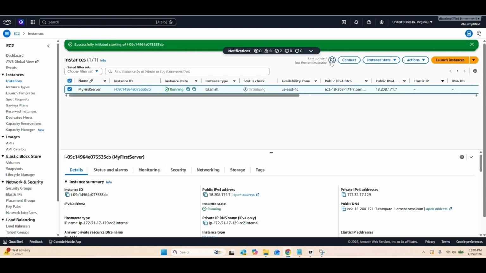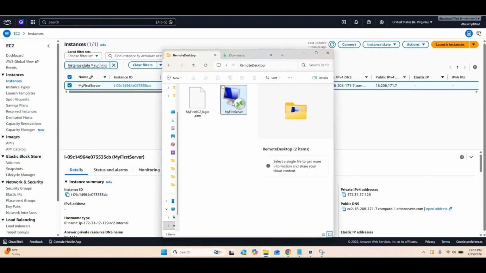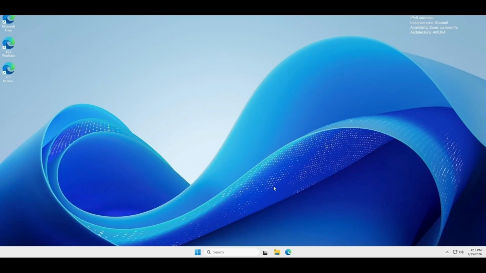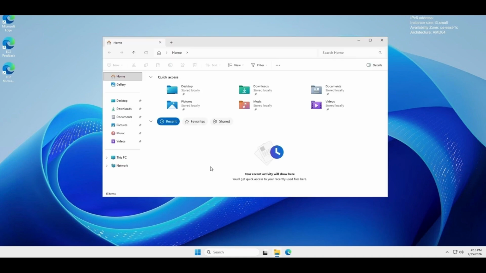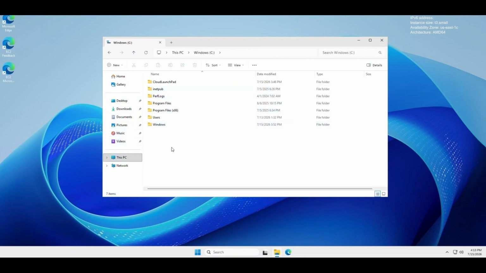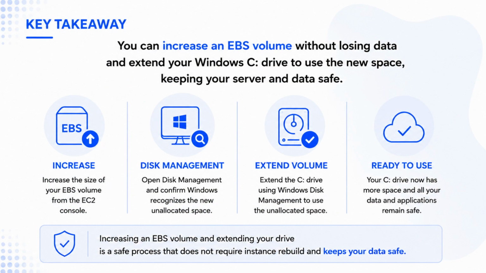Now let's verify that everything is working as expected. Notice that the instance type now shows T3 small. So let's connect using remote desktop. The server starts normally, all of my applications are still installed, all of my files are still here. Nothing has been lost. Before resizing your EC2 instance, keep in mind that the larger instance type usually costs more than the smaller ones.